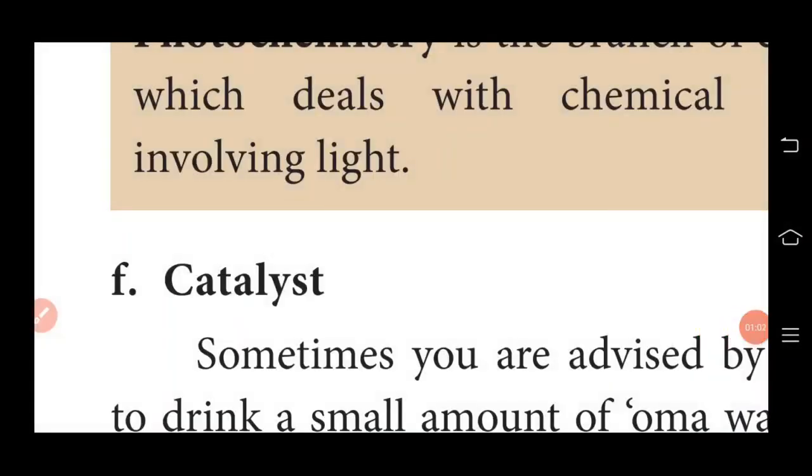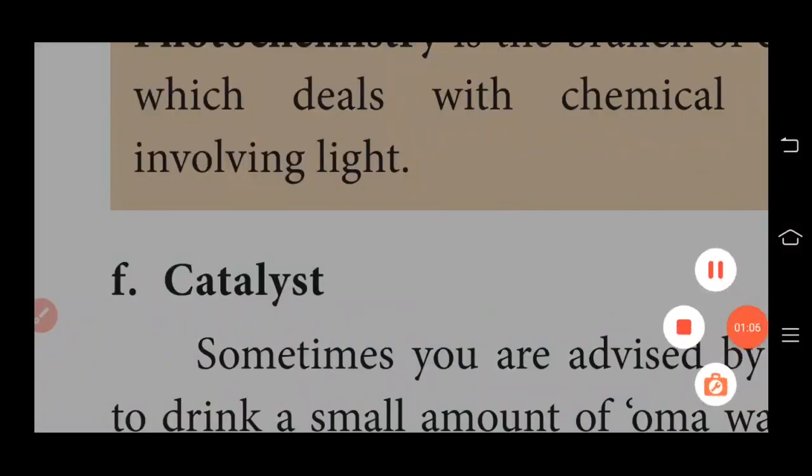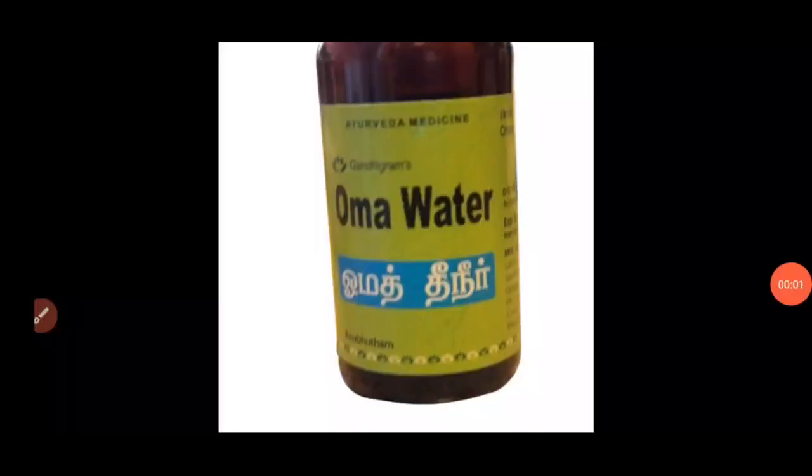Our next important topic is catalyst. Students, sometimes you are advised by the elders to drink a small amount of warm water after a heavy meal. Do you know why? Because warm water makes digestion faster.